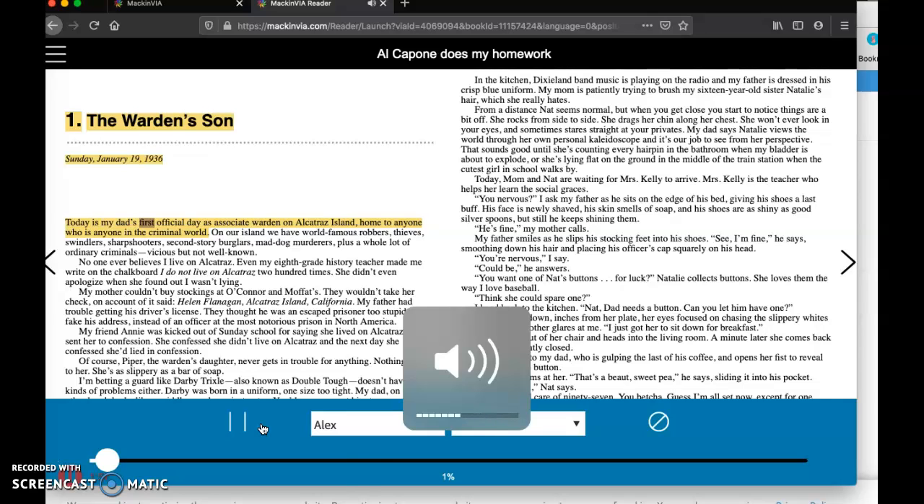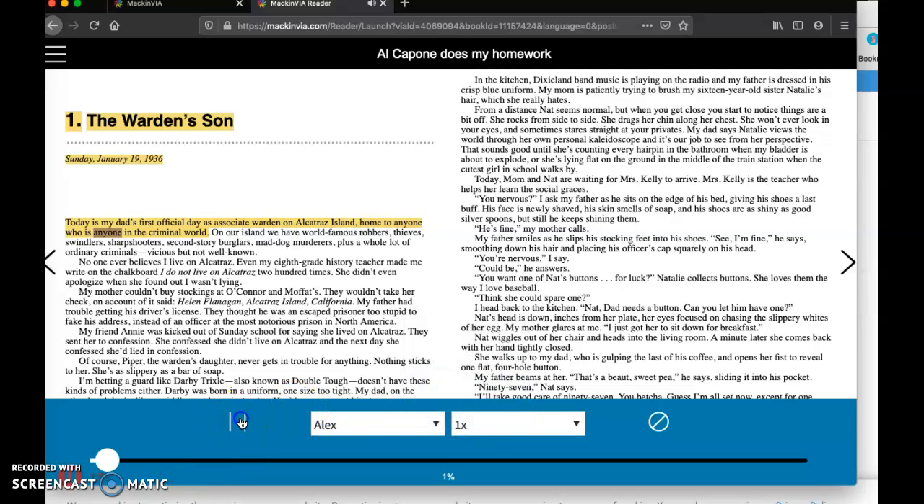1936 today is my dad's first official day as associate warden on Alcatraz Island, home to anyone who is anyone.